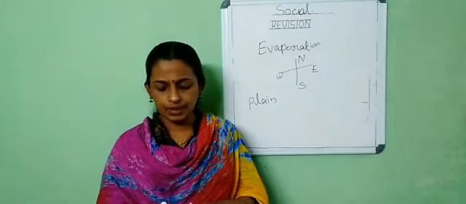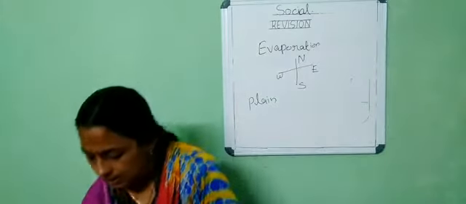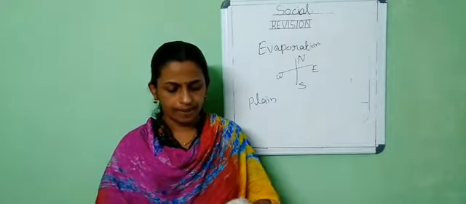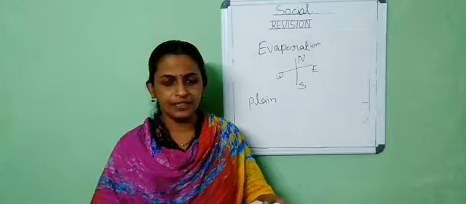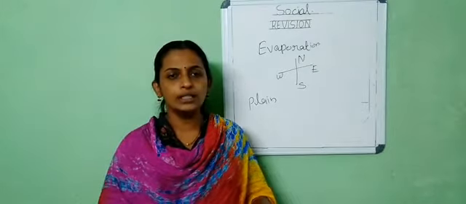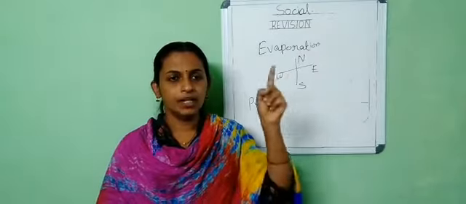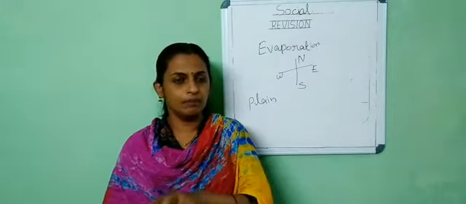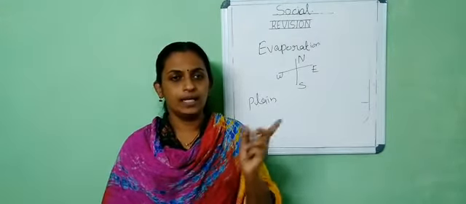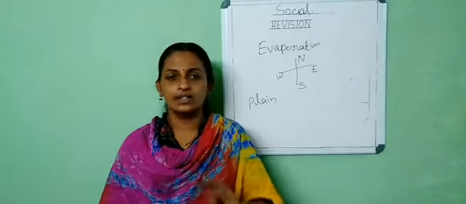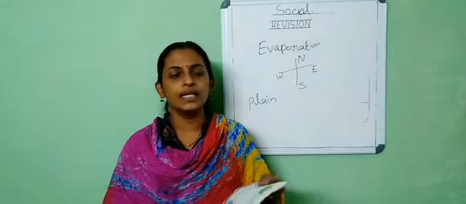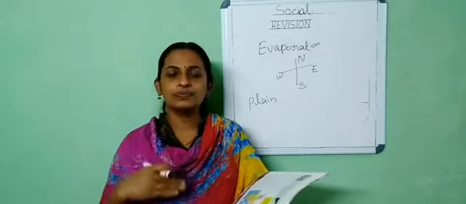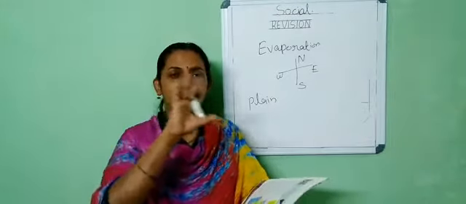And next chapter is from our Term 2 textbook, first chapter, Discovering India. The first topic: you have to know how to write your own address. Name, flat number or street number, post office, pin code, and your district, state, and country. Maybe in your question paper you will get the address of someone else in a big sentence, and you have to identify how to write the address of that particular person.